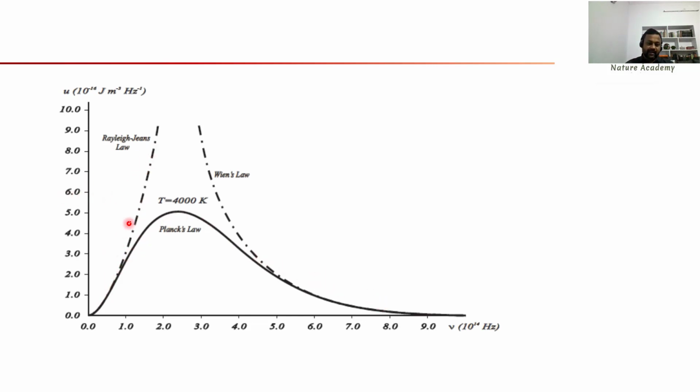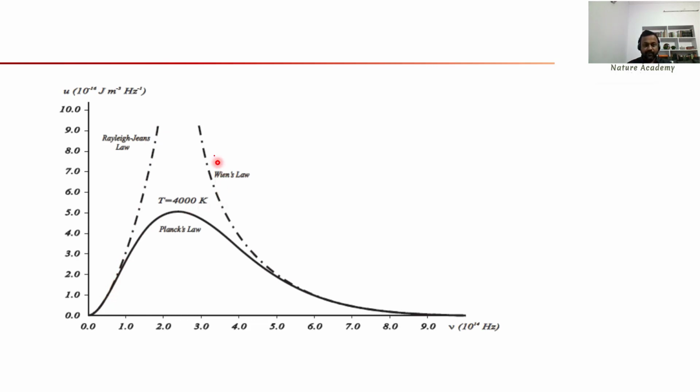On the left side, this is the Rayleigh-Jeans law. The Rayleigh-Jeans law is valid for low frequency ranges only. On the x-axis, the range of the frequency is 10 power 14 hertz. So below 10 power 14 hertz, the Rayleigh-Jeans law is valid here. In the high frequency range, you are getting an exponential value, an infinite value. So the Rayleigh-Jeans formula is valid in the low frequency range, and fails at the high frequency range.